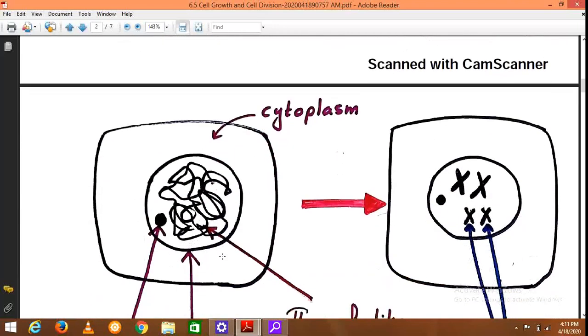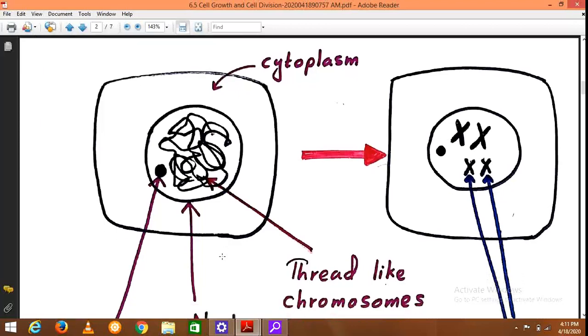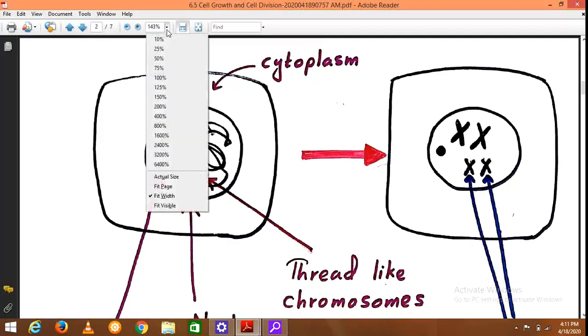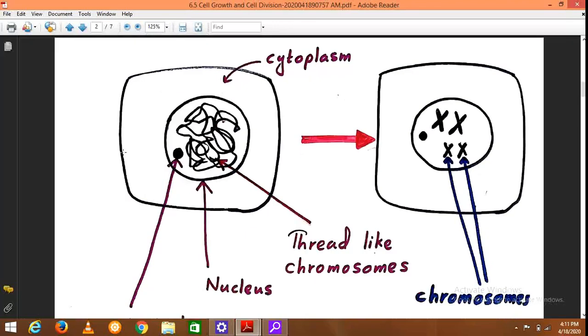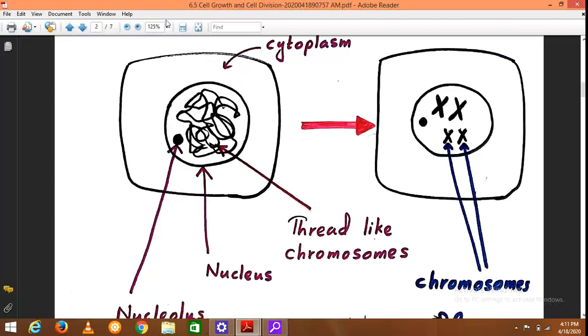It is shown in this diagram, the process. This is just a representation of the process. So here you can see the cytoplasm of the cell and the nucleus, then the thread-like chromosomes, or what we call the chromatin network, and these are inside the nucleus, and this is the nucleolus.